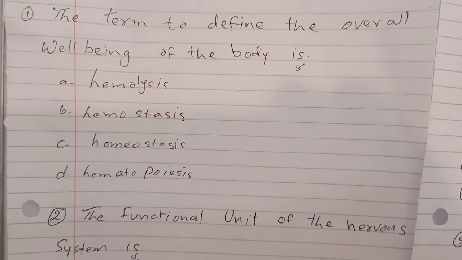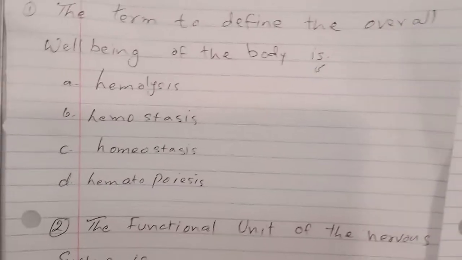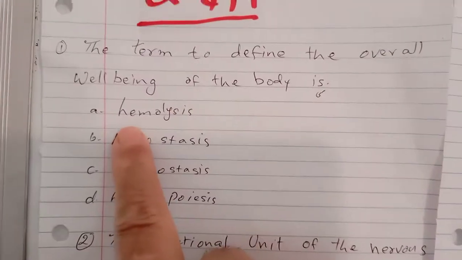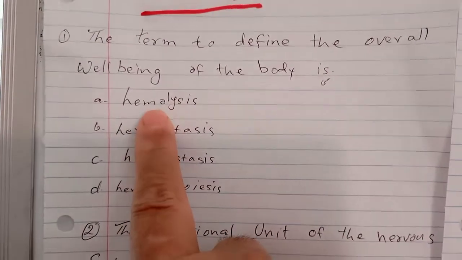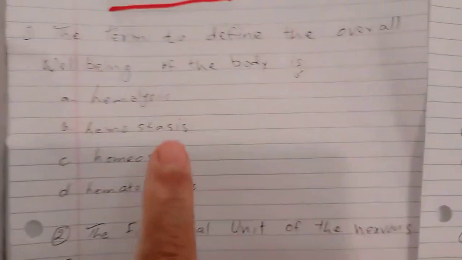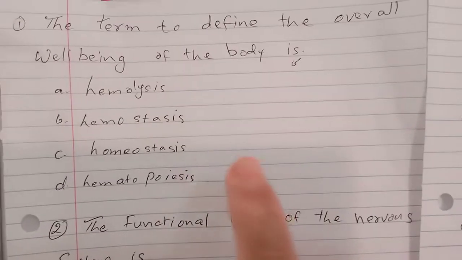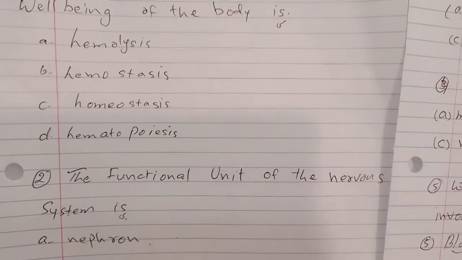Hemolysis means lysis is breakdown of the cell. Hemo means blood, so breakdown of the blood. This is not the answer. Hemostasis means hemo is blood, stasis means stoppage. So it is not stoppage of blood, this is stoppage of bleeding.